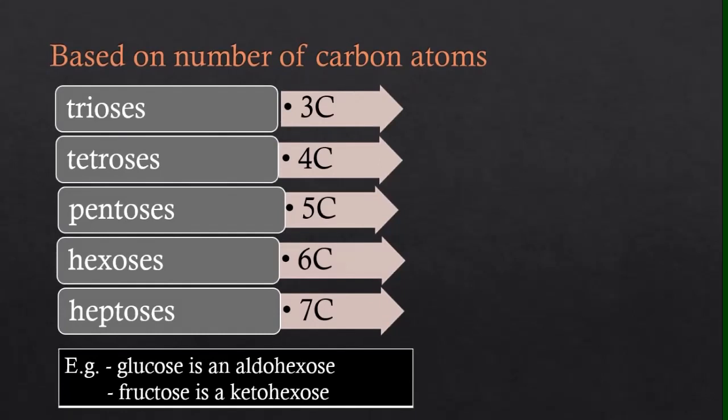Based on the number of carbon atoms, monosaccharides can be again subgrouped as trioses, tetroses, pentoses, hexoses, heptoses, etc. The number of carbon atoms in each group is also given. For example, glucose is an aldohexose, whereas fructose is a ketohexose.